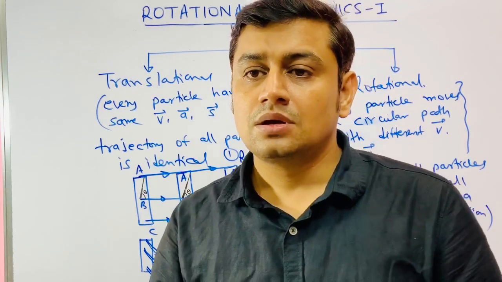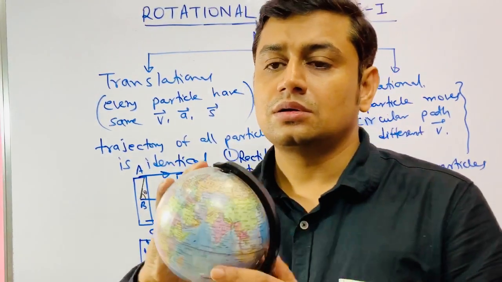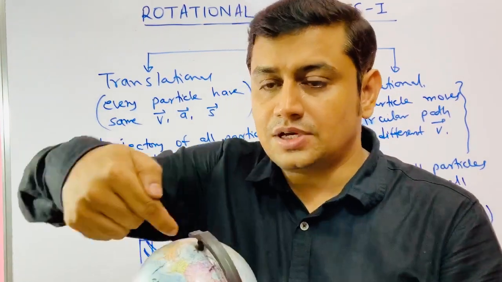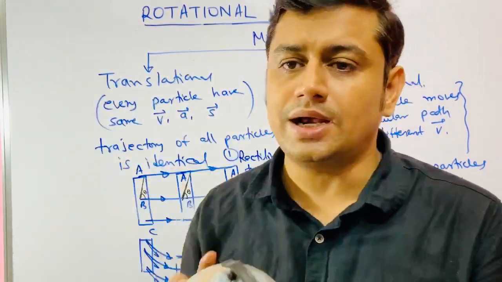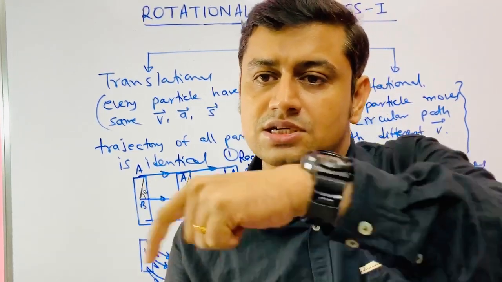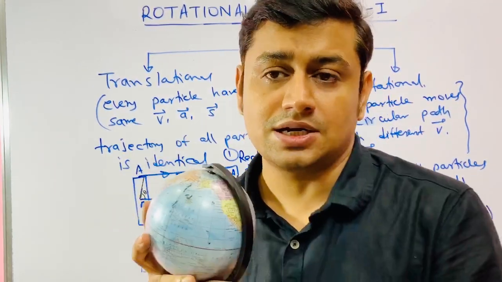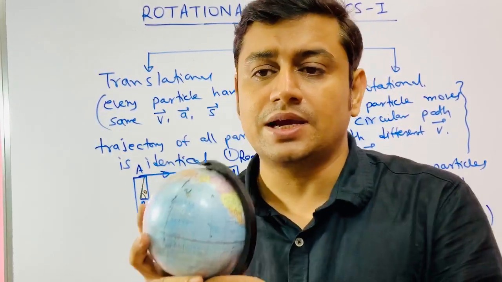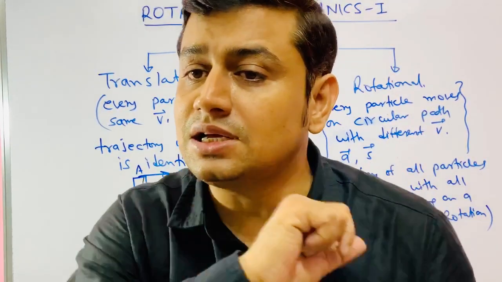But what is common between all? They all take equal time to cover the entire revolution. They take equal time to complete this 360 degrees. Their angular quantities are the same. Their angular acceleration is the same, angular displacement is the same, angular velocity is the same. But their linear velocities are not the same.